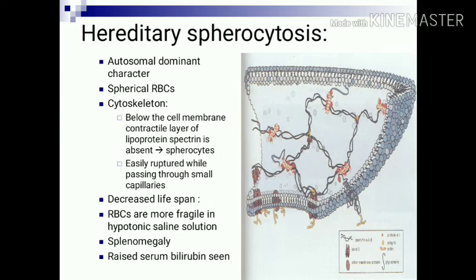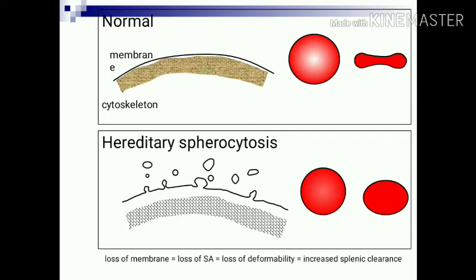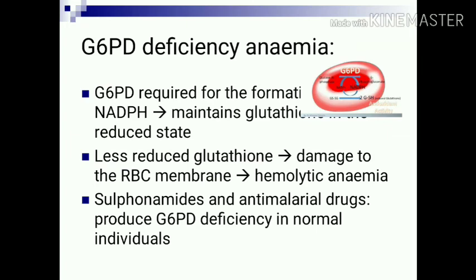Now when these spherocytes pass through small capillaries, they can easily rupture, and therefore the lifespan of the RBC decreases. Instead of 120 days, it now becomes 15 to 20 days, and the RBCs are more fragile when placed in hypotonic solution. Here splenomegaly is also present because the spleen destroys RBCs, and bilirubin level in the serum is also increased. You can see here this is a normal RBC and this is the RBC in hereditary spherocytosis. Another cause is G6PD deficiency, glucose 6-phosphate dehydrogenase deficiency.